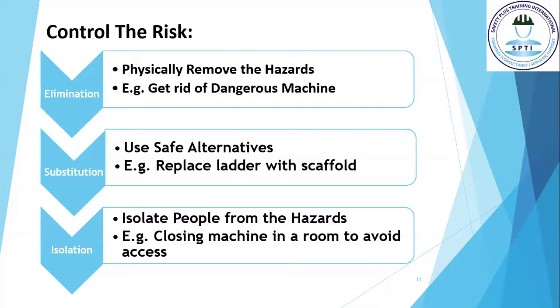Then the third one is isolation. In isolation, you have to isolate the people from the hazard. For example, if you have a genset generating a very high noise at your workplace, simply close the genset in a closed room, which will reduce the high noise.